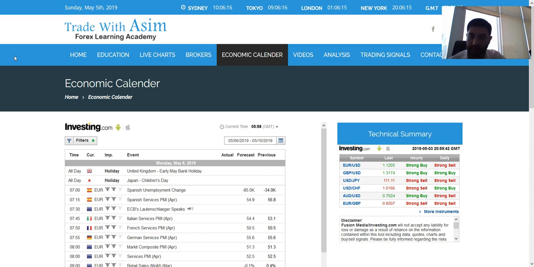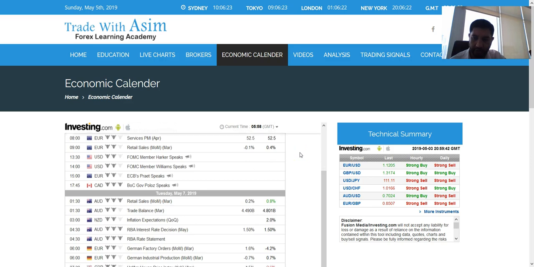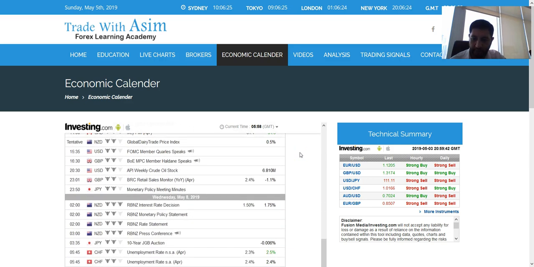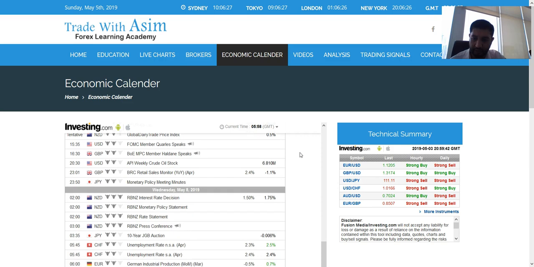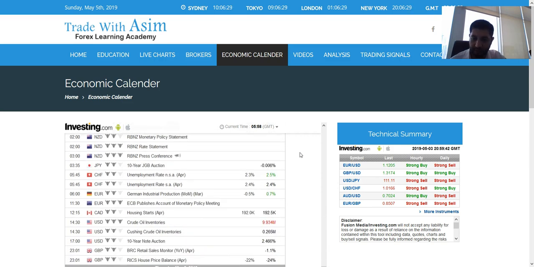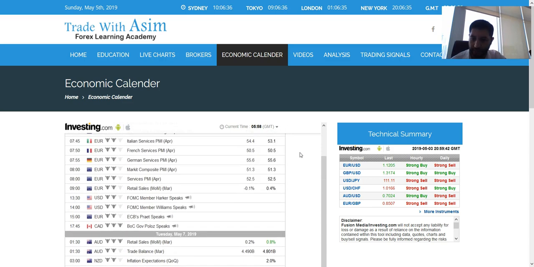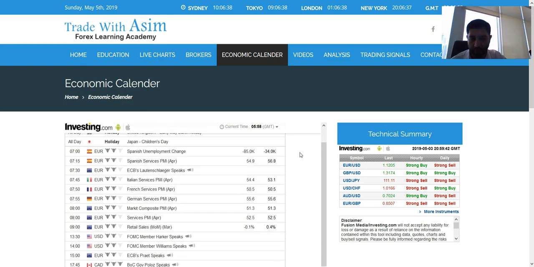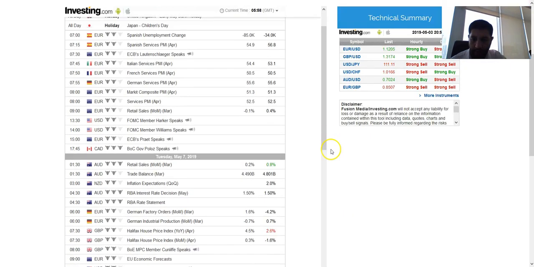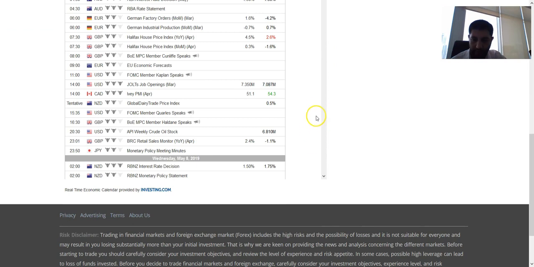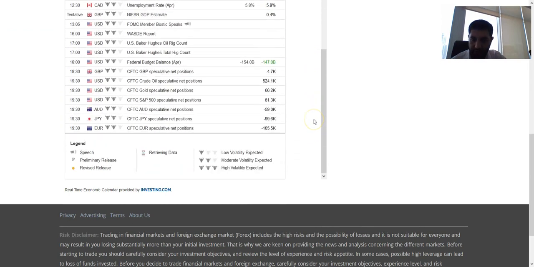Starting our analysis with the economic calendar, you can visit tradewithasim.com/economic calendar and find all the important events for the week that will be affecting the market. Some of the important events that I can see are crude oil inventories on Wednesday and jobs opening on Tuesday, and not really much more news coming into the market this week. For further details on each and every news item, you can visit tradewithasim.com.